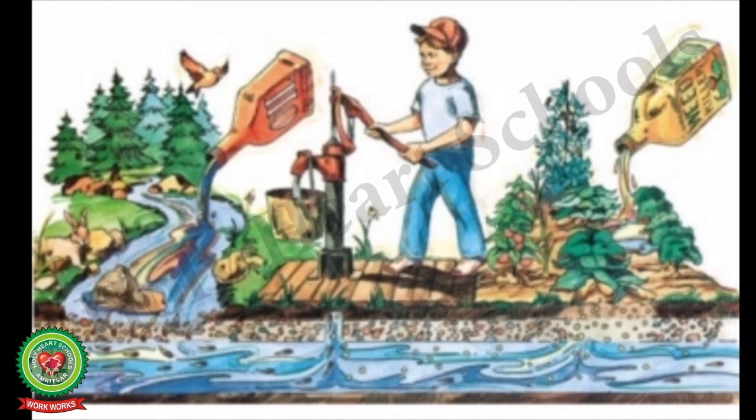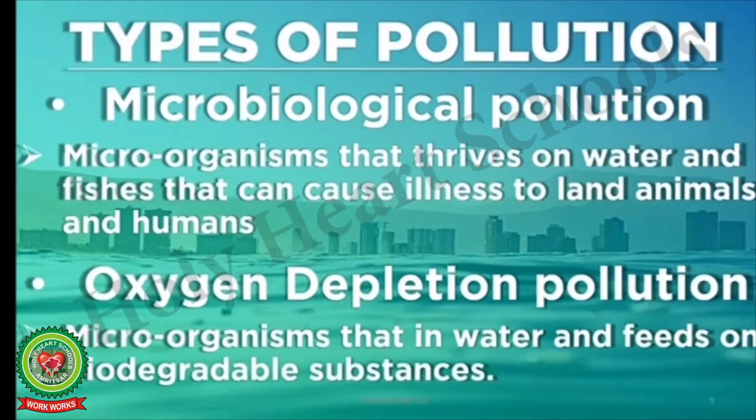This is the picture of the types of water pollution. Microbiological pollution: microorganisms that survive on water and fishes can cause illness to land animals and humans. Oxygen depletion, that is getting less in quantity, is the pollution caused to it. Microorganisms live in water and feed on biodegradable substances.